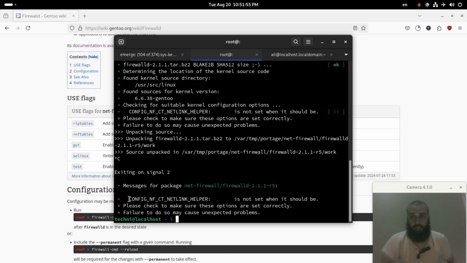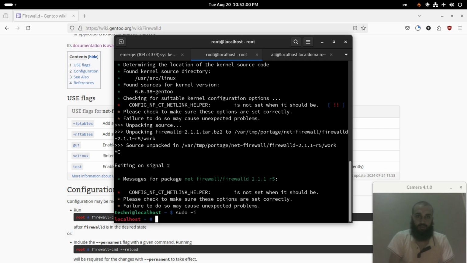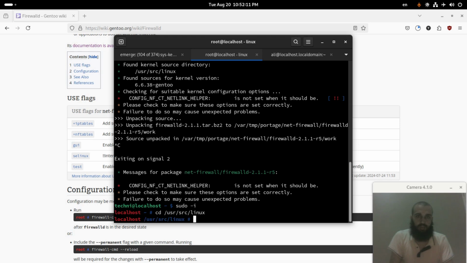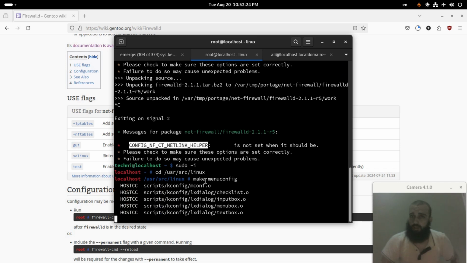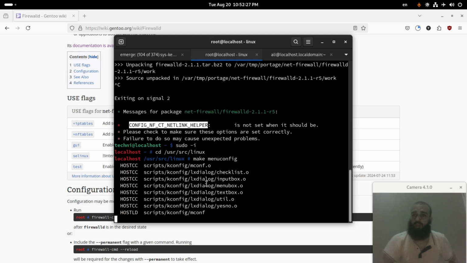This process can be a little tedious. You run sudo -i to switch to root, and then cd /usr/src/linux, and then you run make menuconfig. Before you run make menuconfig, make sure you copy this since you're going to use it. Press enter here. You can also run make xconfig. You can also go to the configuration file and change the parameters from there.